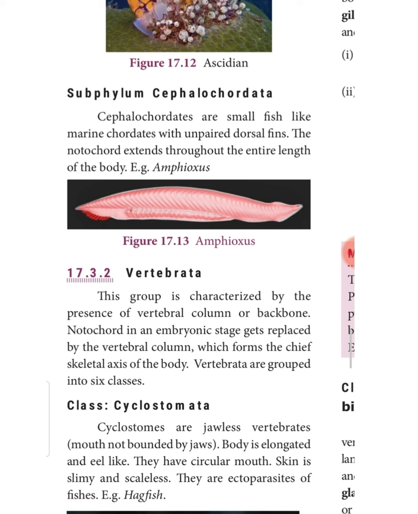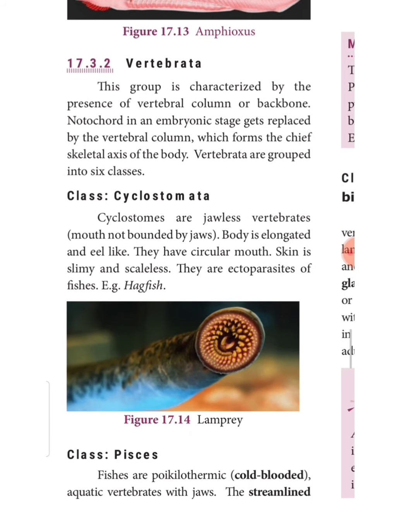Next, the subphylum called Cephalochordata. Cephalochordates are small fish-like marine chordates with unpaired dorsal fins. The notochord extends throughout the entire length of the body as shown in the figure. Next we need to see about vertebrates. This group is characterized by the presence of a vertebral column or backbone. Notochord in the embryonic stage gets replaced by the vertebral column, which forms the chief skeletal axis of the body.